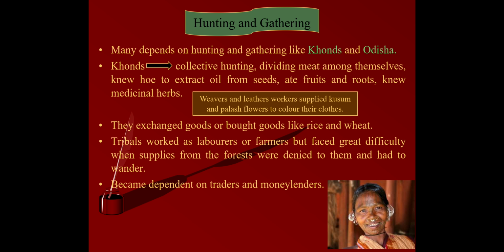Now traders were very much aware that the tribal people needed these goods. So what they used to do, they used to come with the products and sold them at very high prices. Now moneylenders also gave loans with which the tribals met their cash needs. Whatever cash they needed, whatever things they needed to buy with cash, moneylenders were helping them get that cash by giving them loans. Now what it was seen that the loan they were getting was added to what they earned.